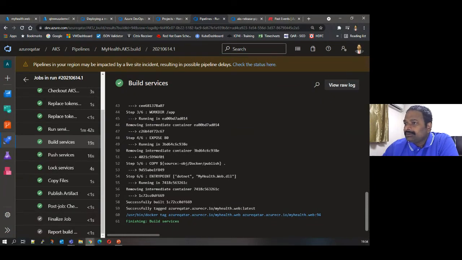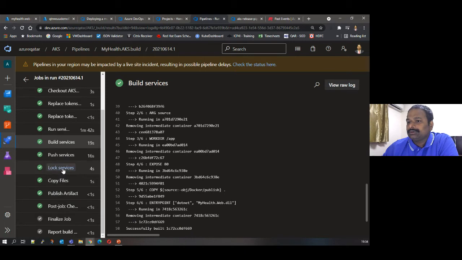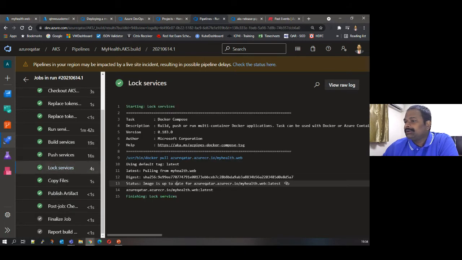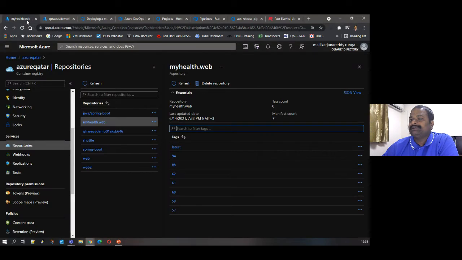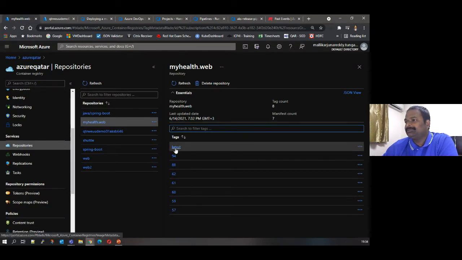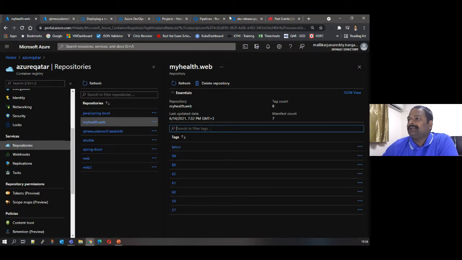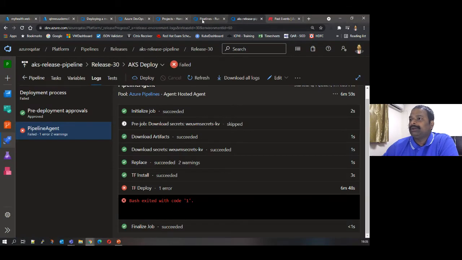I think this build number is 94. It is pushed as the latest. Anyway, this is the latest image which is being pushed just now, and now the release pipeline would have been triggered.